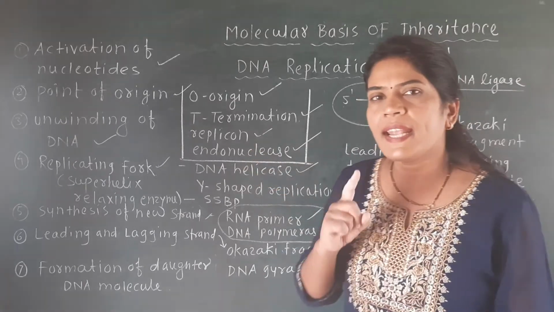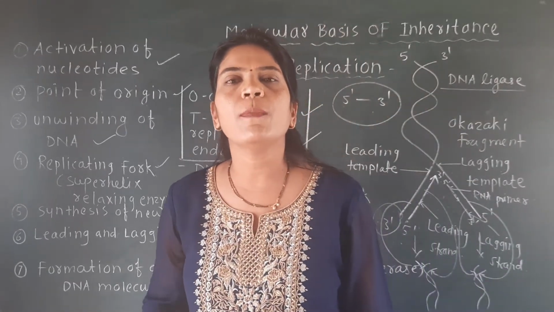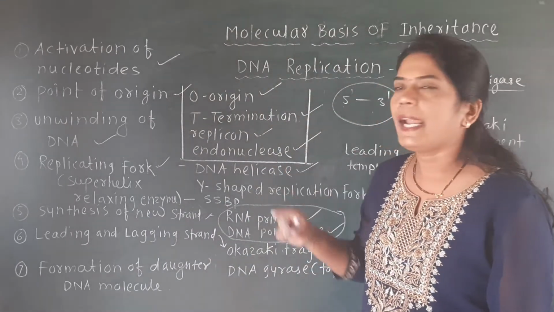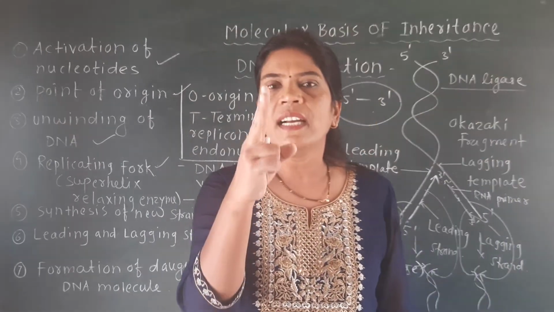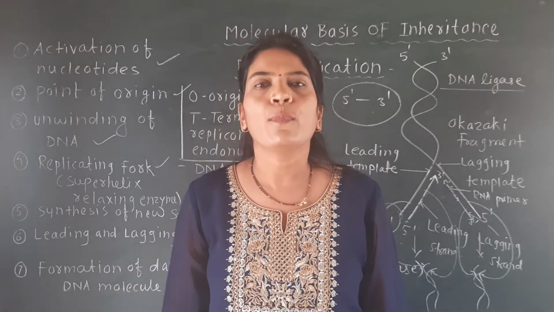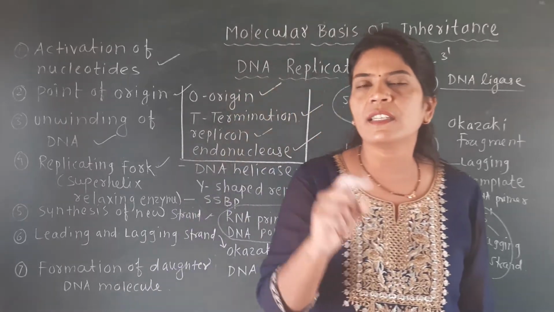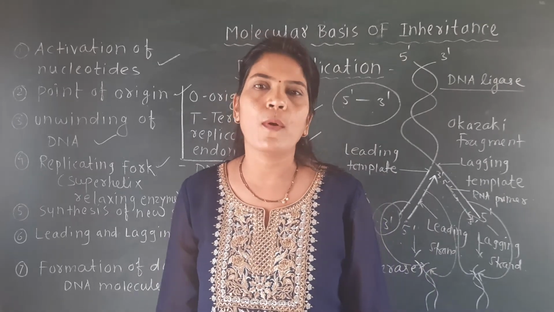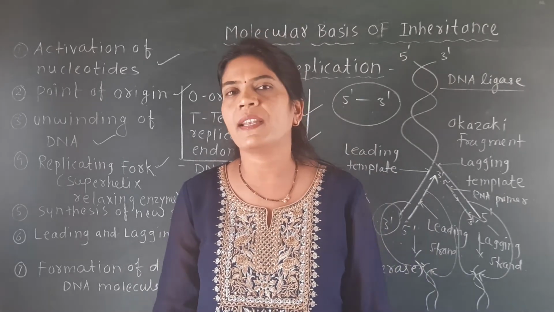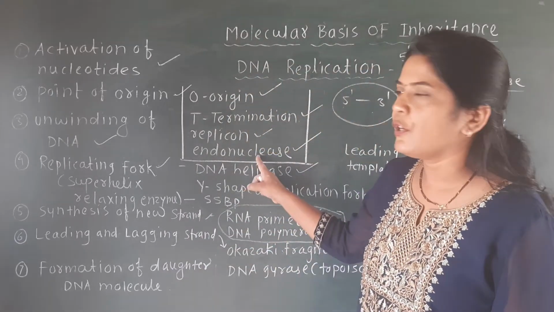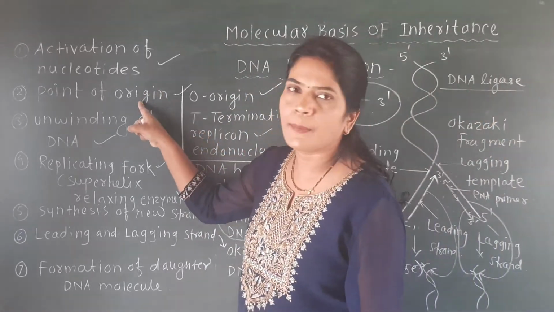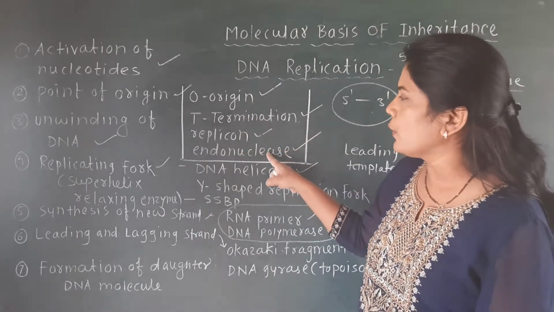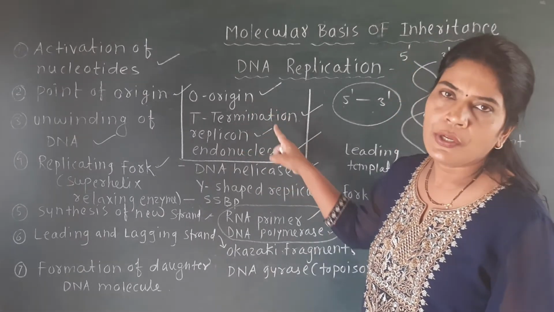And here one enzyme is responsible for the origin of replication, and the name of that enzyme is endonuclease, which takes a nick or cut at the point of origin, and that cut separates the phosphodiester bond or the sugar phosphate backbone, and the two strands can be separated there with the help of this endonuclease enzyme. So in the second point, point of origin O, T, replicon and endonuclease, these 4 points are very important.